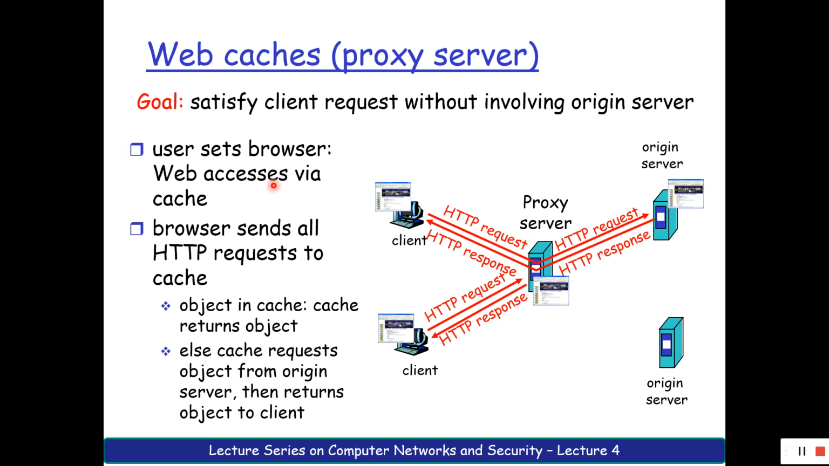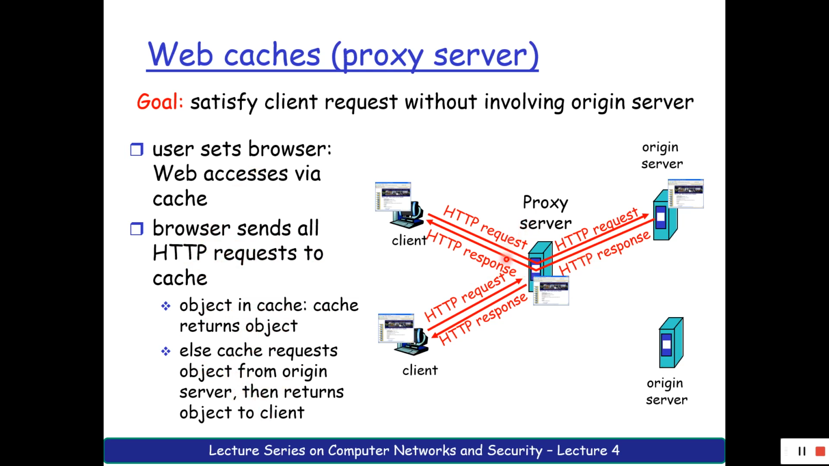So the user sets the web browser so that web access is via the cache. Usually the user's browser requests via the cache. Cache is nothing but a proxy server. One more name for web cache is proxy server, nothing else. The browser sends all the HTTP requests to the cache. If the object is in the cache, the cache returns the cached object; else it requests the original server, then returns it to the client.